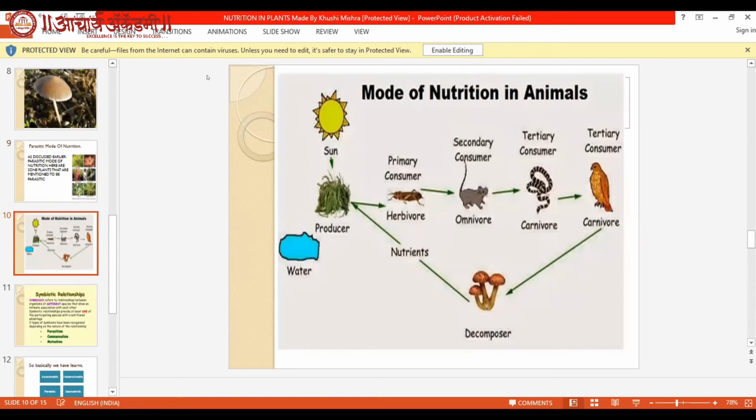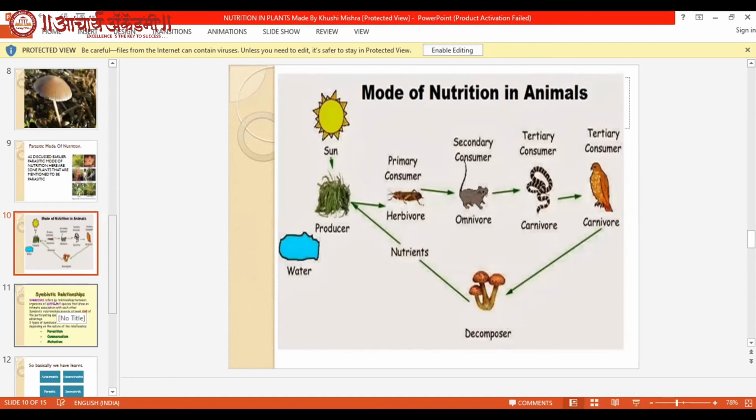This mode of nutrition in animals, heterotrophic, is also called the food cycle. The small or primary consumers depend upon producers. The secondary consumer depends upon the primary consumer. The tertiary consumer depends on the secondary consumer, and the carnivore tertiary consumer also depends on the tertiary consumer.